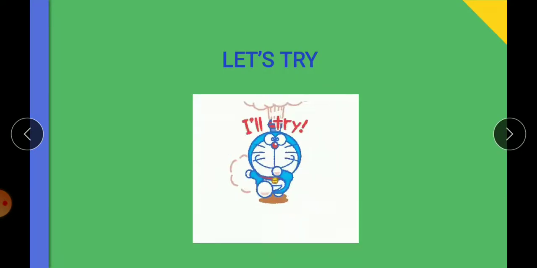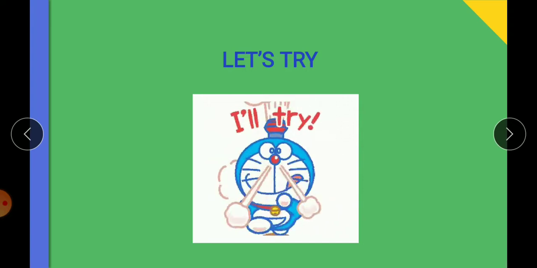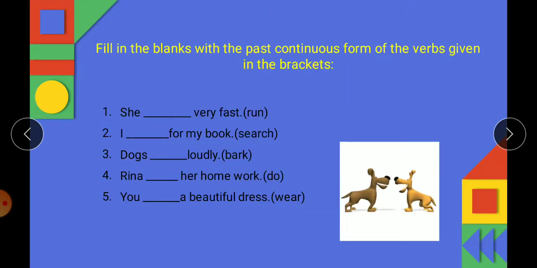Now, based on what we have learned just now, let's try a few exercises. Fill in the blanks with the past continuous form of the verb. In bracket, the verbs are written like run, search, bark, do, wear. So you have to use the past continuous form of the verb and write here.